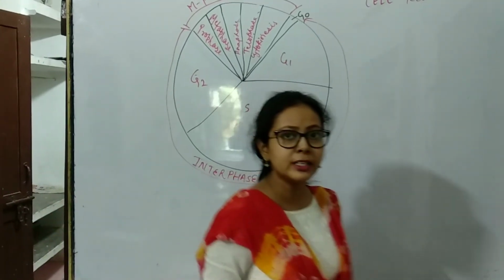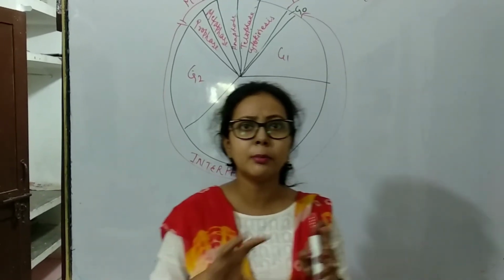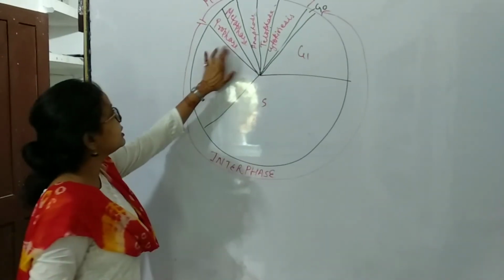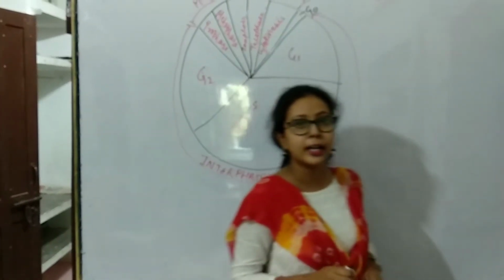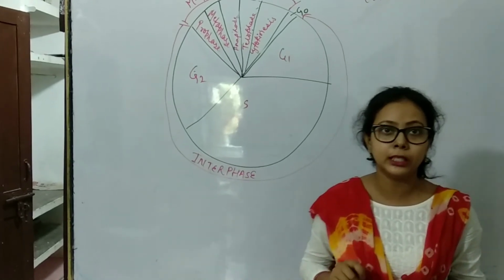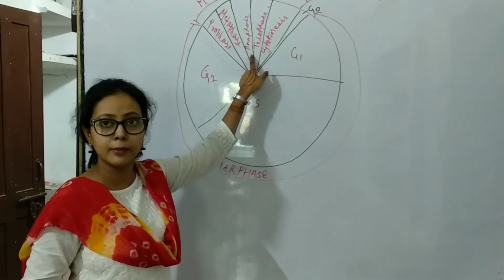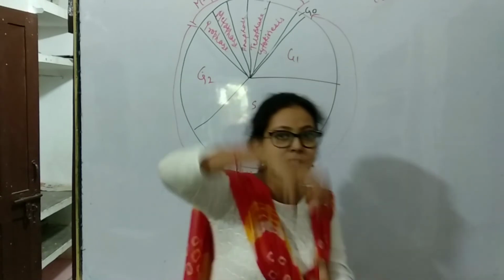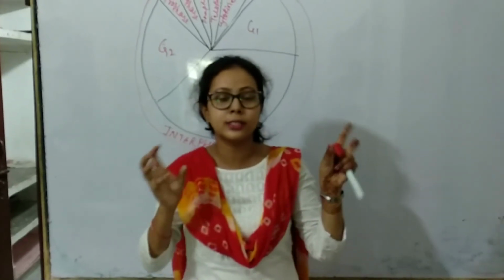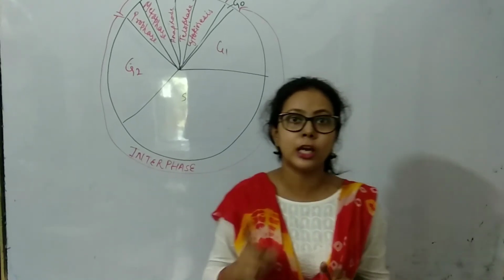In prophase, the nuclear membrane disappears and the chromatin reticulum looks like thread-like structures. Then in metaphase, the chromosomes are arranged at the equatorial plate, held by the spindle fibers. Anaphase is the shortest phase of the M phase. In anaphase, the chromosomes are pulled toward the poles by the spindle fibers, and two sister chromatids appear. This is the best stage for the study of the shape of chromosomes.